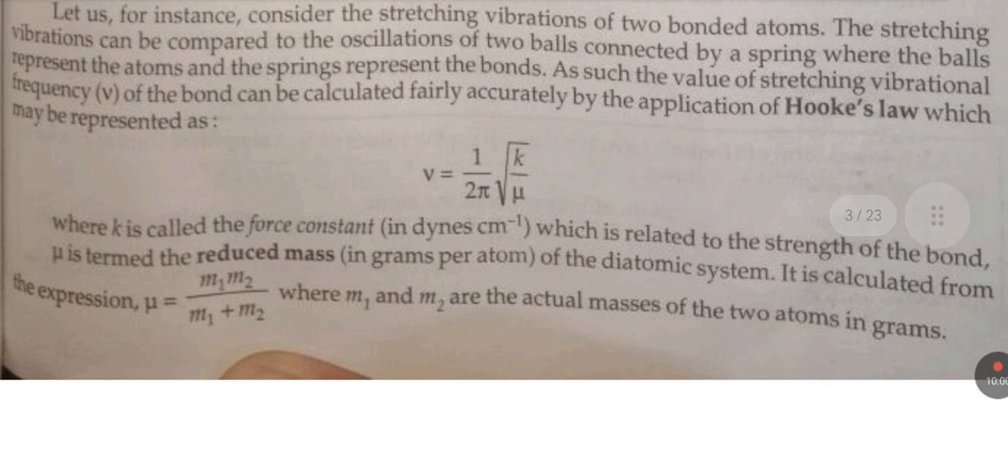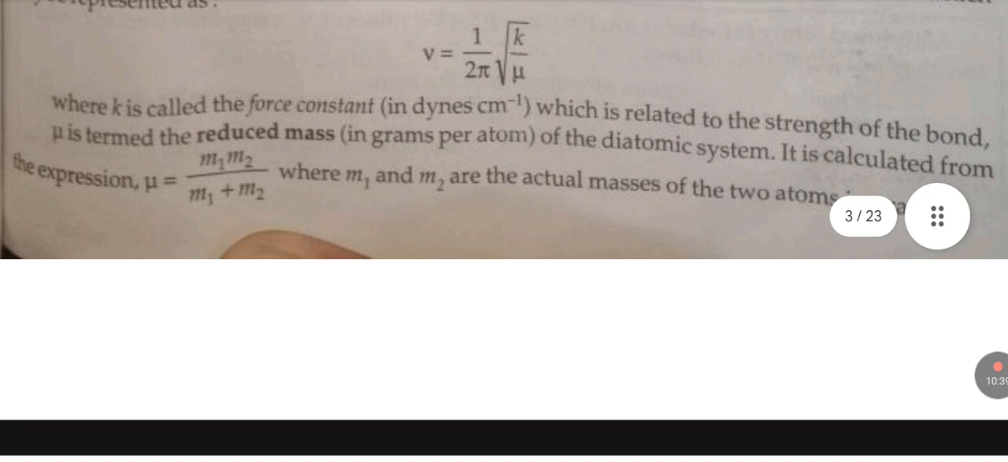Let us, for instance, consider the stretching vibration of a two-atom bond. The stretching vibration can be compared to the oscillation of two balls connected by a spring, where the balls represent the atoms and the spring represents the bond. As such, the stretching vibration frequency of a bond can be calculated fairly accurately by application of Hooke's law, which may be represented as v = 1/2π √(k/μ), where